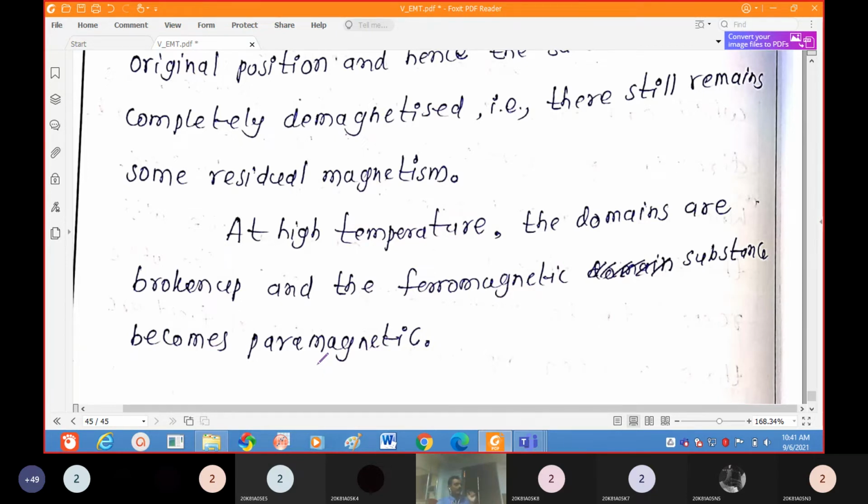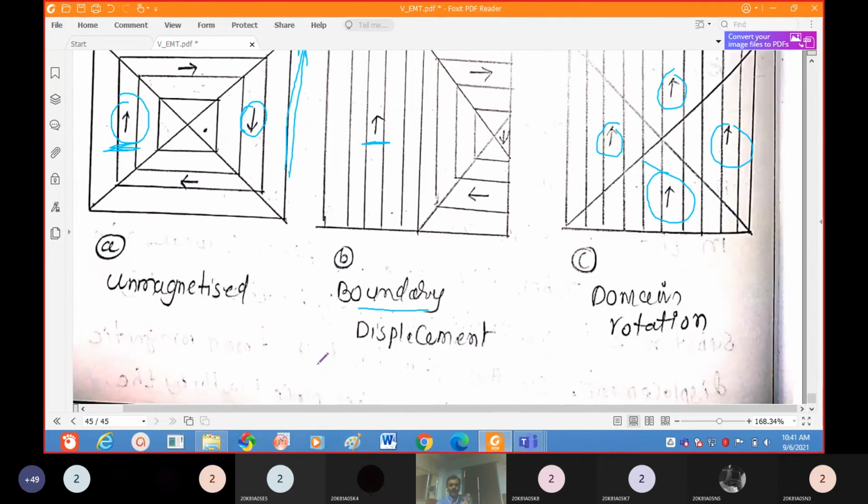This temperature we call the Curie temperature. Above the Curie temperature, the ferromagnetic material acts as a paramagnetic material. Below the Curie temperature, the material acts as a ferromagnetic material. If you increase the temperature, they lose their ferromagnetism.